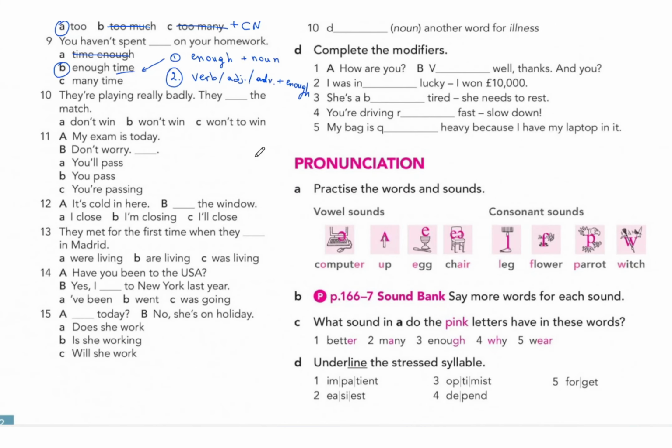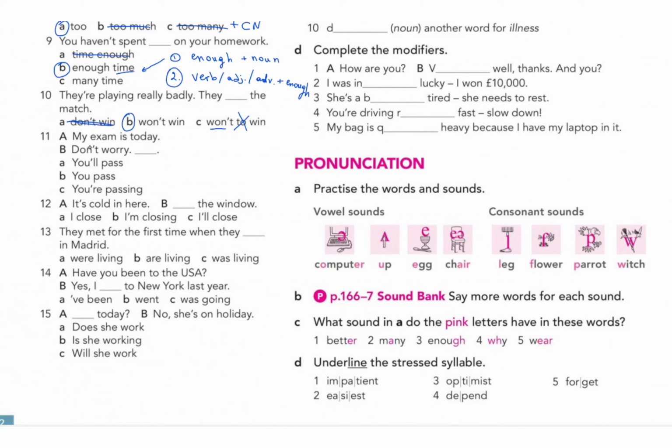Question number 10. They are playing really badly. The match. So we're talking about prediction, future. So don't doesn't work because it's present simple. After will or won't, we don't use to. So B will be the right answer for us. They won't win the match. That is, they're trying to predict the future.